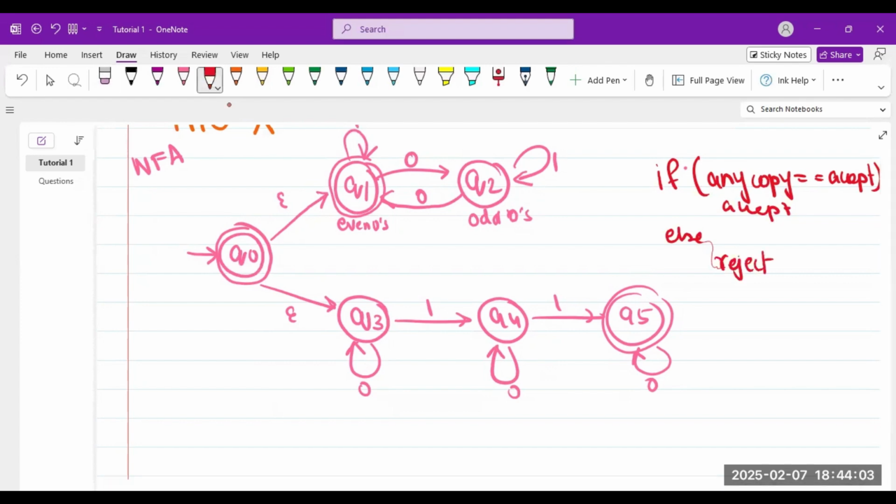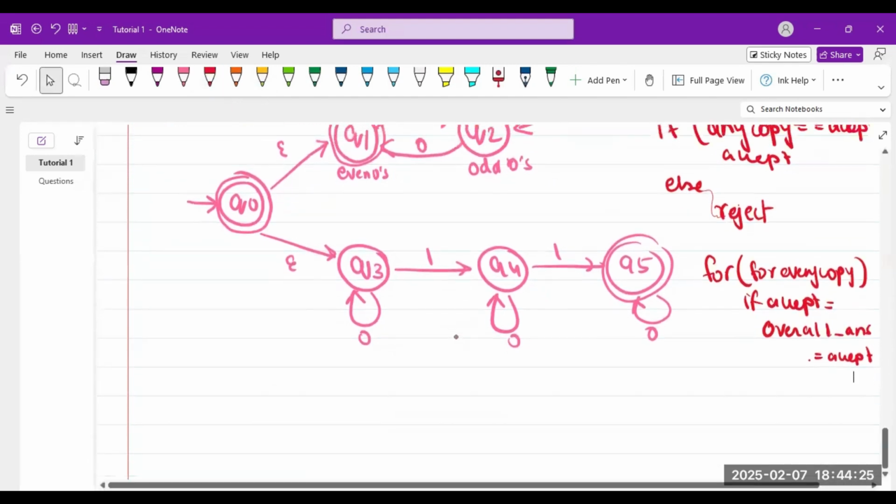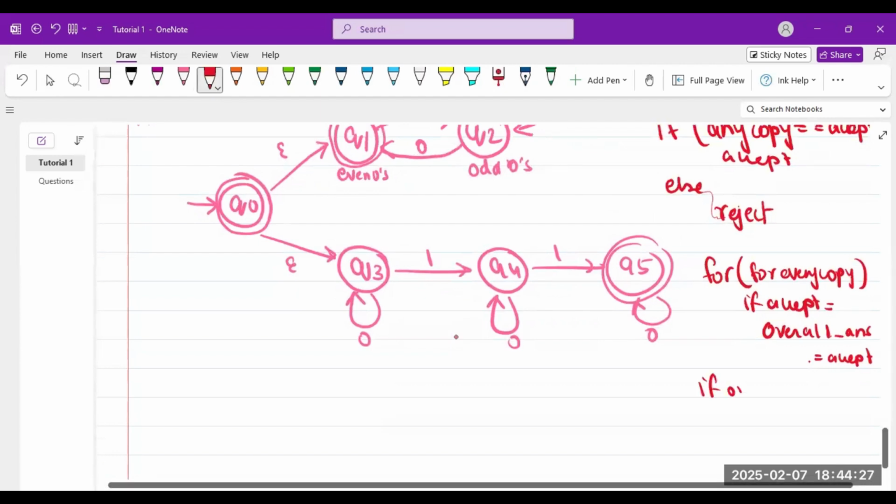You can even think of it this way, that if you have a for loop iterating for every copy, if accept, overall ans is equal to accept. And if at the end, overall ans is equal to reject.